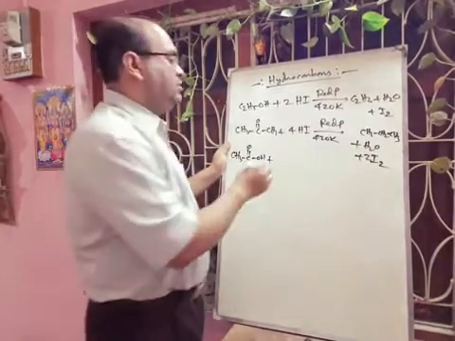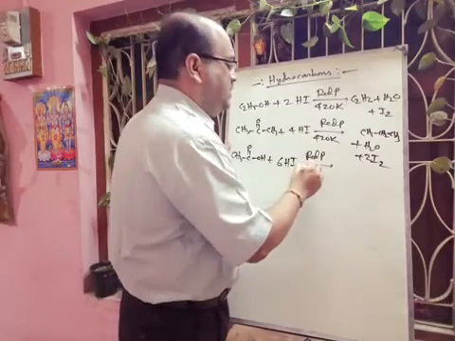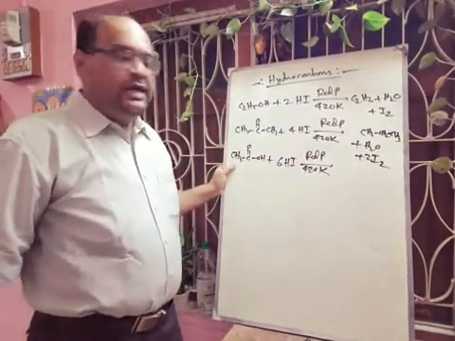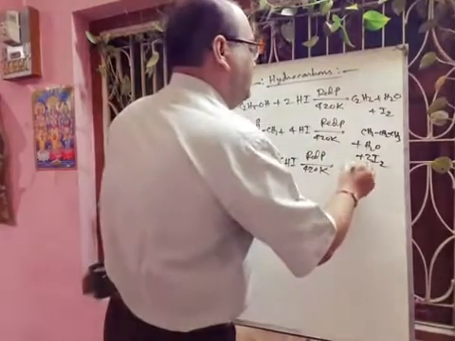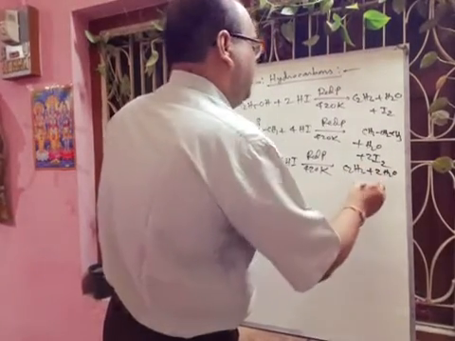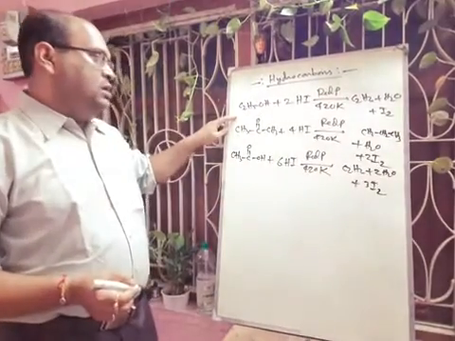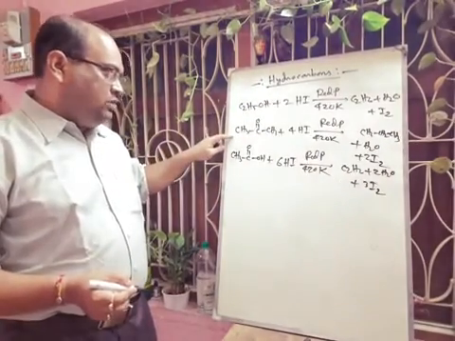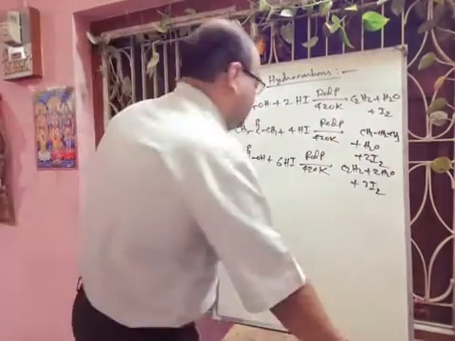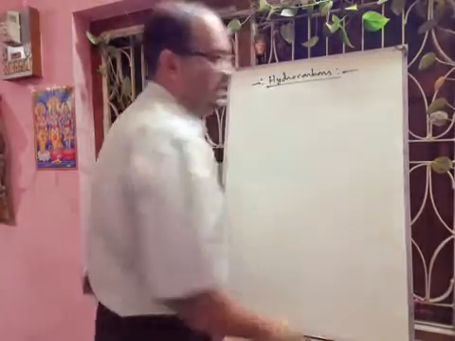Now if we take the acid, CH3COOH, here more HI is required, that is 6 HI. Here also red phosphorus and 420 Kelvin. So from here we will get ethane, plus water, plus iodine. So in this way, from alcohol, ketone and acid, by reduction we can prepare alkanes. This is one method, using red phosphorus and HI.